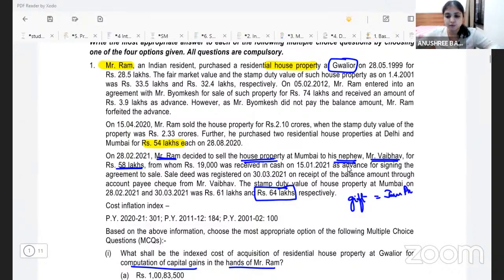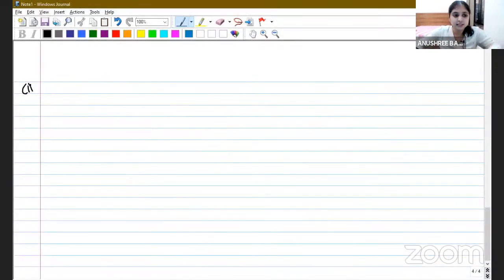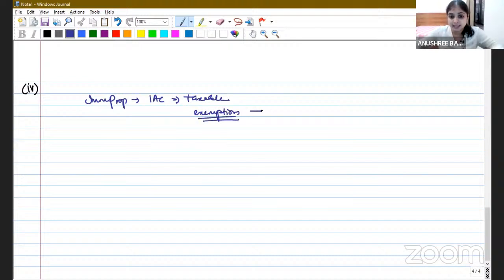The gift is immovable property received for inadequate consideration. But Mr. Vaibhav is receiving this gift from whom? From his uncle. And we all know that section 56(2)(x), immovable property received for inadequate consideration, is certainly taxable. But then we also have some exemptions. Whenever my assessee receives any gift from a relative, it is exempt.